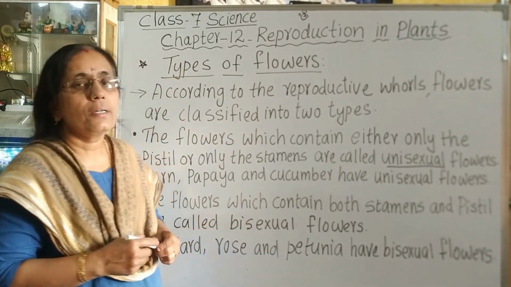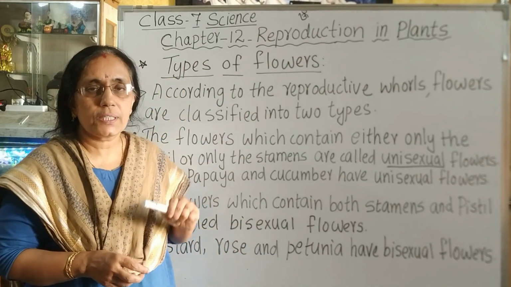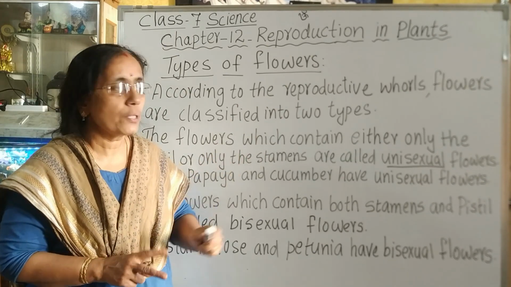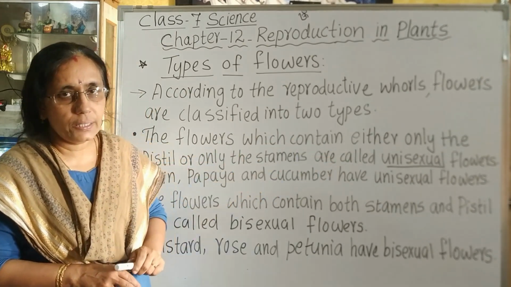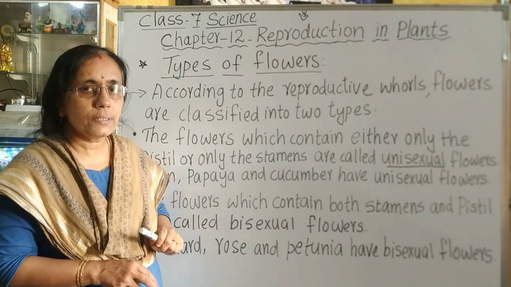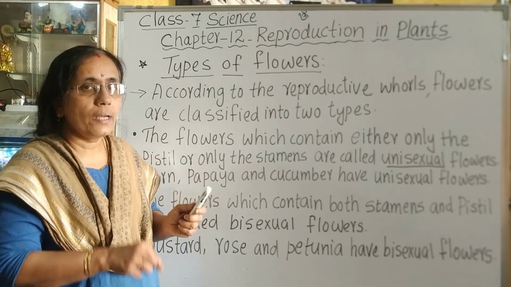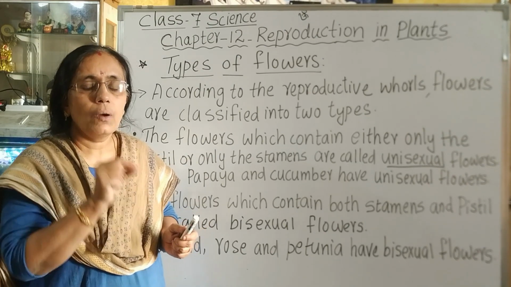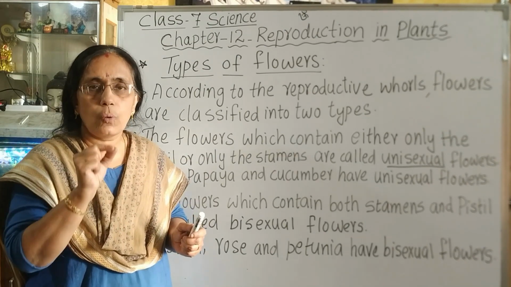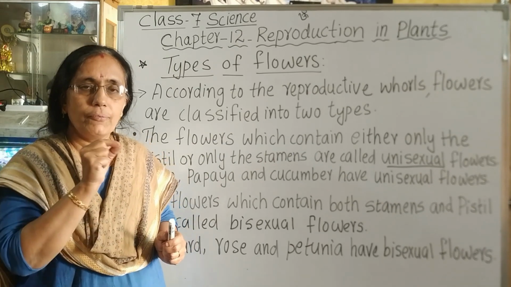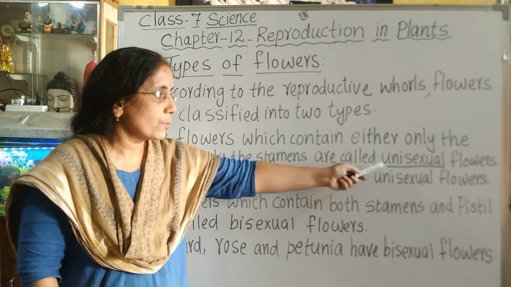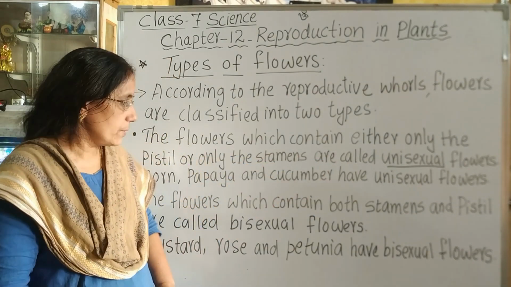So, based on the types of whorls present in a flower, they are broadly classified into two types, unisexual and bisexual flowers. Which flowers are called unisexual flowers? The flowers which contain either only the pistil or only the stamen, either the male reproductive organ or the female reproductive organ. If only one of these is present in a flower, it is known as a unisexual flower.